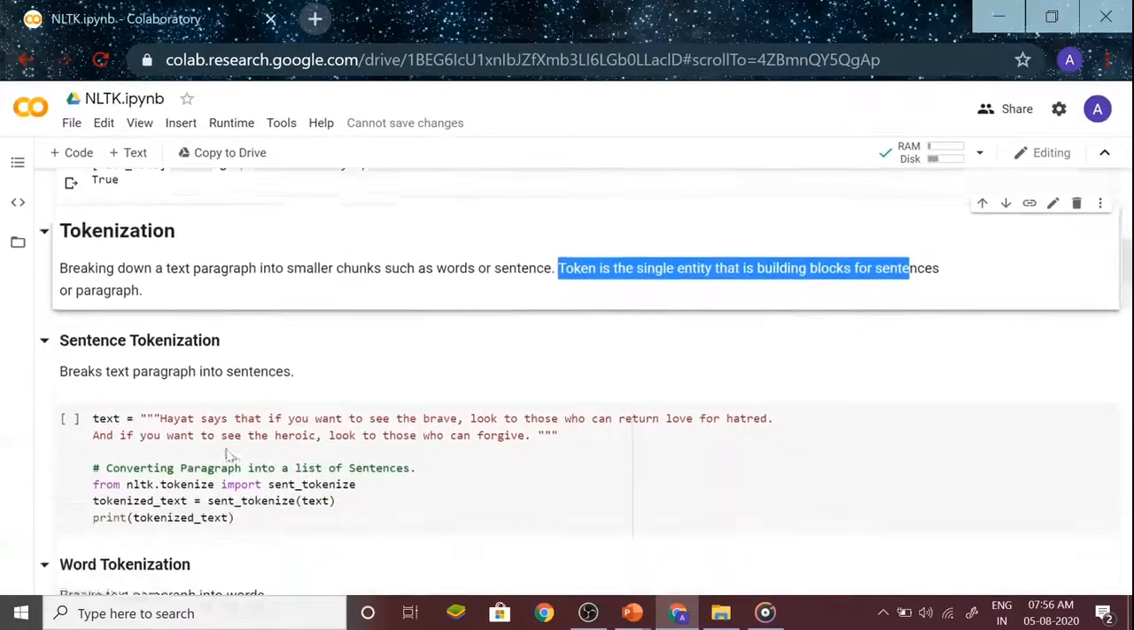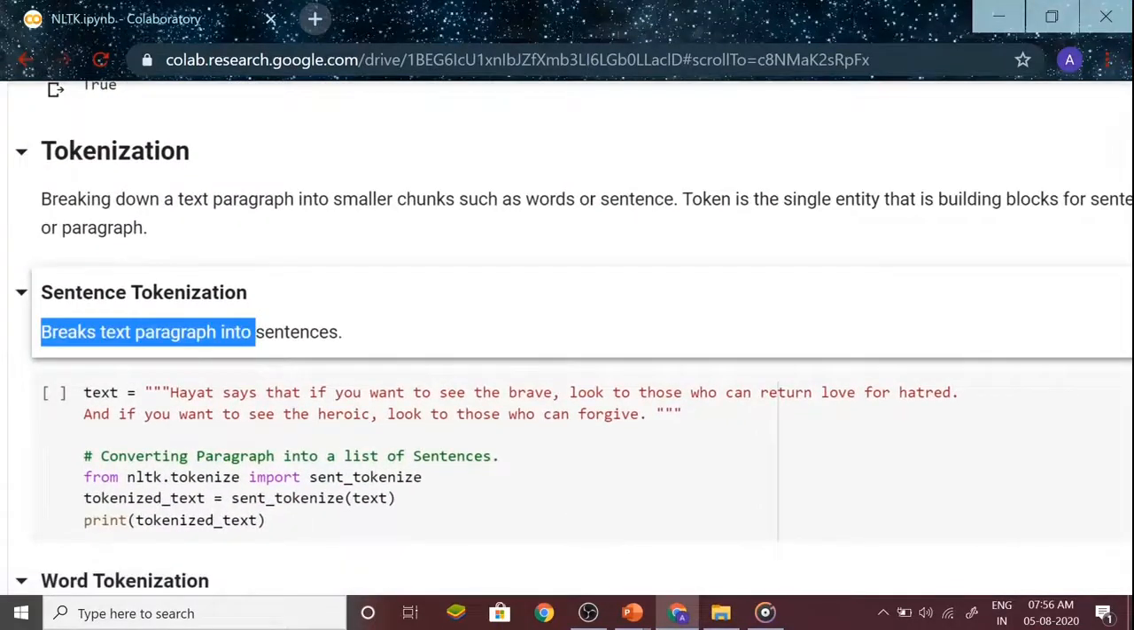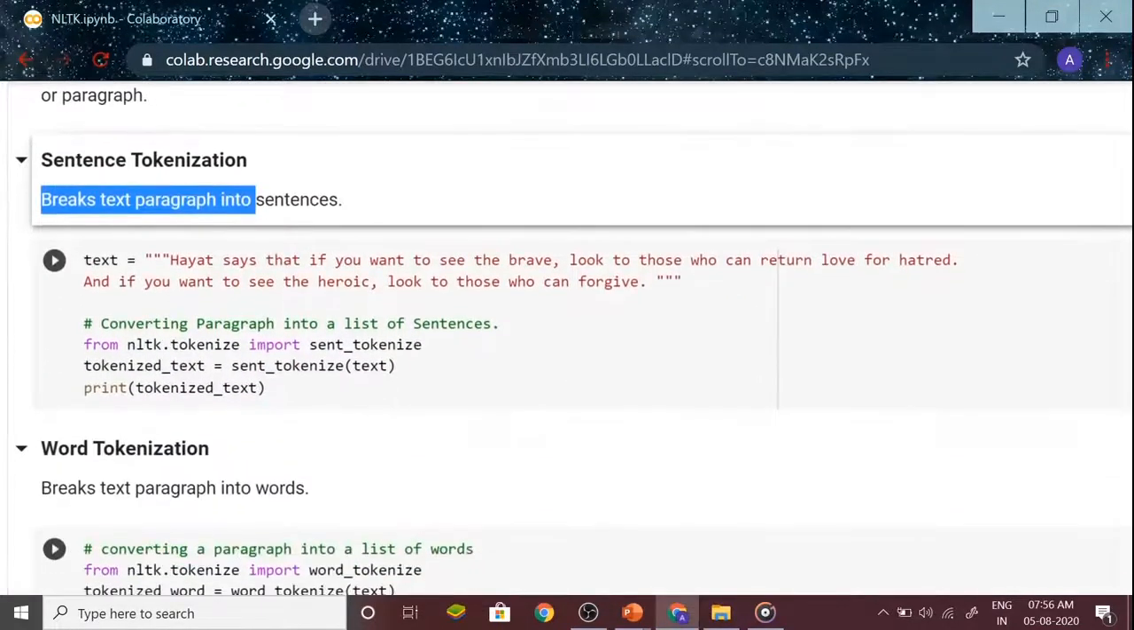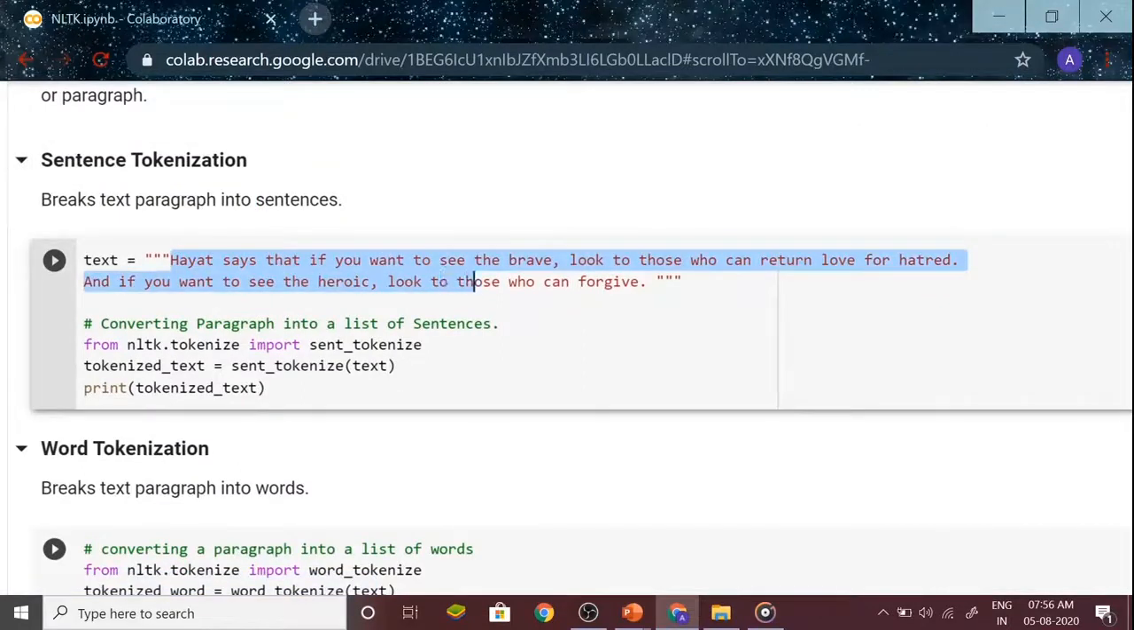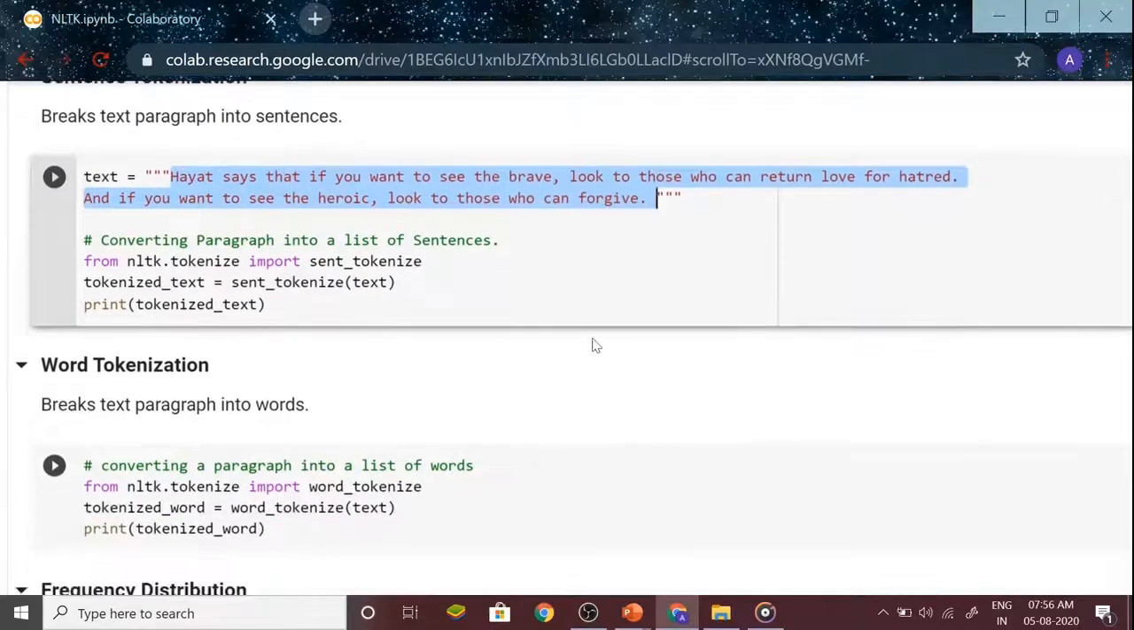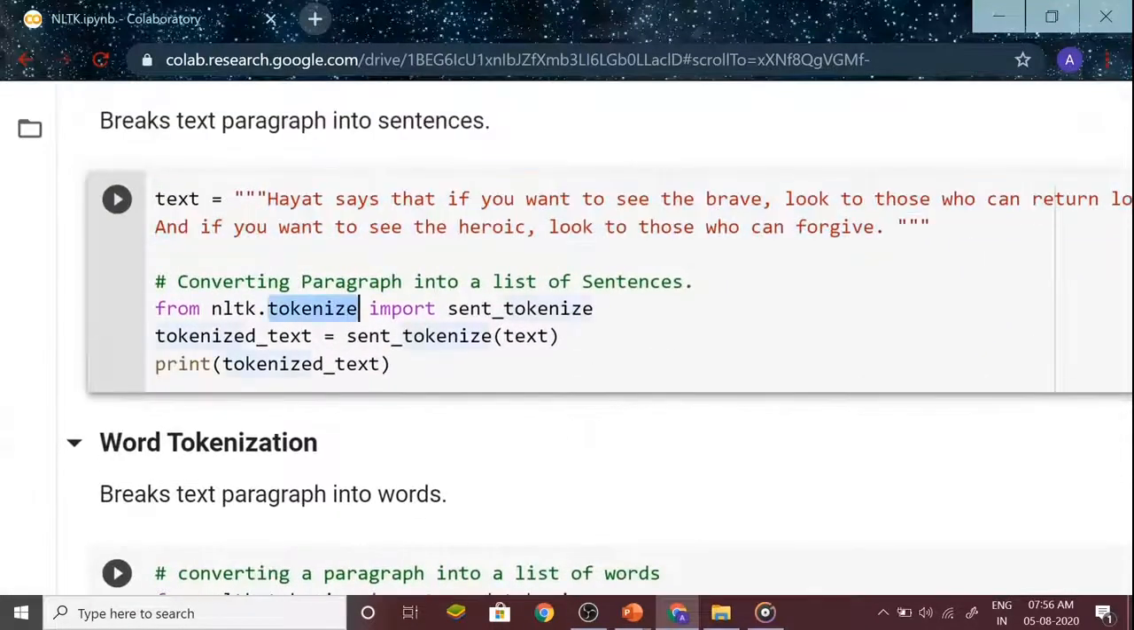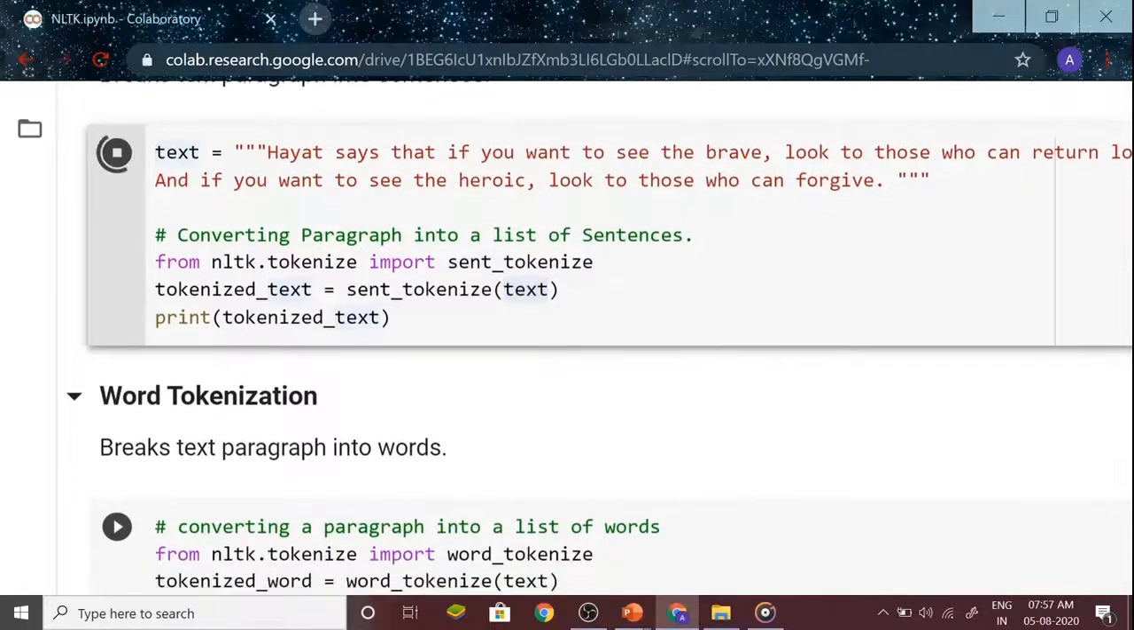Now let's start with sentence tokenization, in which we need to break the text paragraph into sentences. Here I have an example with 4 sentences. From the nltk.tokenize library, we import the sent_tokenize function. This is a variable which is equal to sent_tokenize, and in this function I am giving my text. So we have a list of 2 elements.